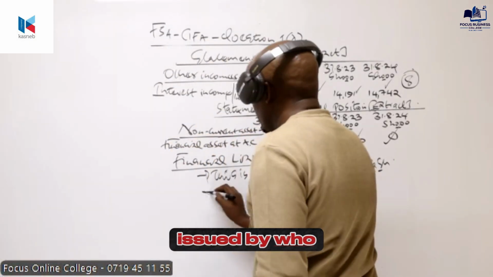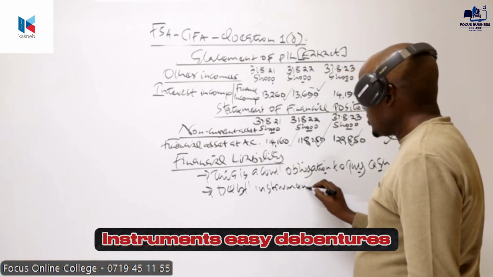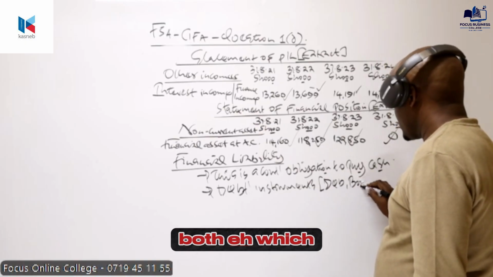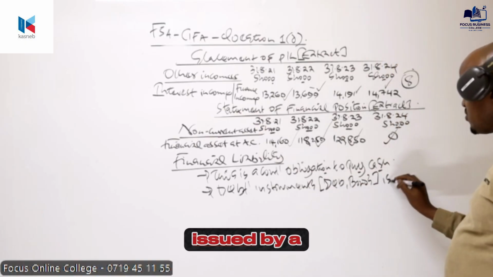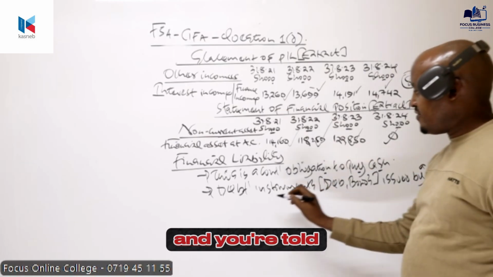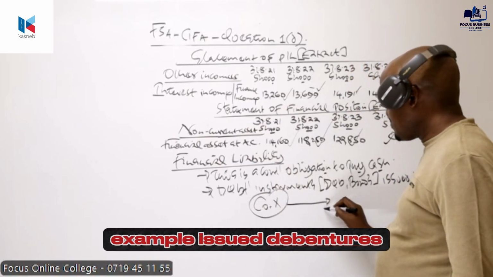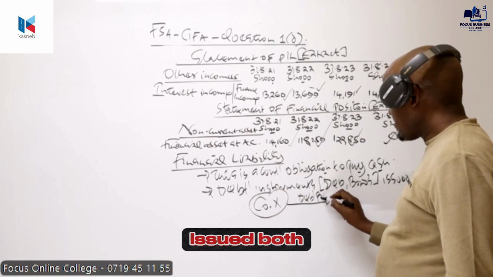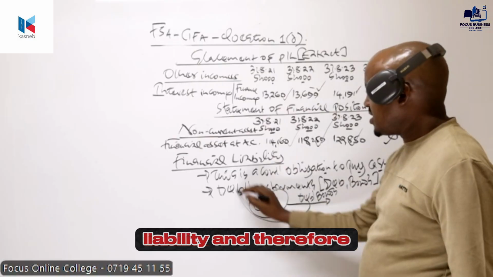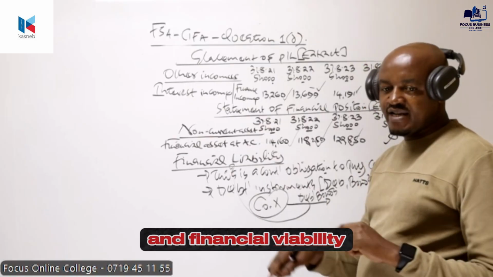So these are the debt instruments issued by who? By the company. The debt instrument, e.g. debentures, e.g. bonds, which have been issued by a company. So therefore, if you come across a question and you're told company X here, for example, issued debentures, the company X issued bonds. So to this company, this is a financial what? Liability. And therefore, you need to differentiate between financial assets and financial liability.